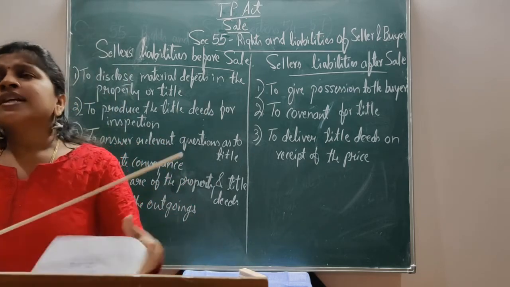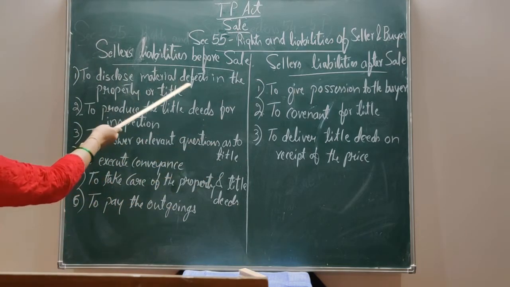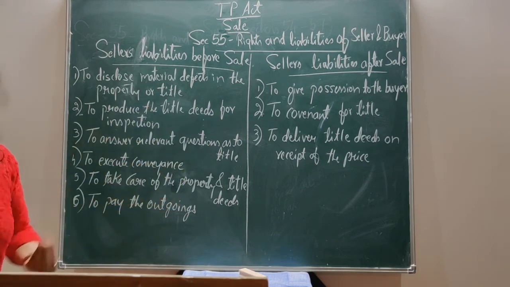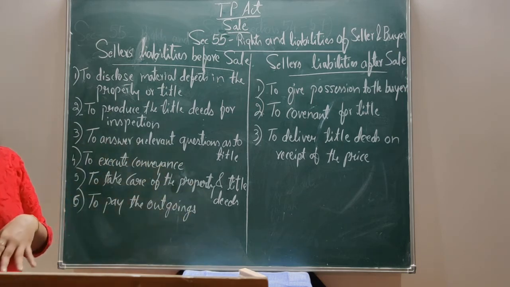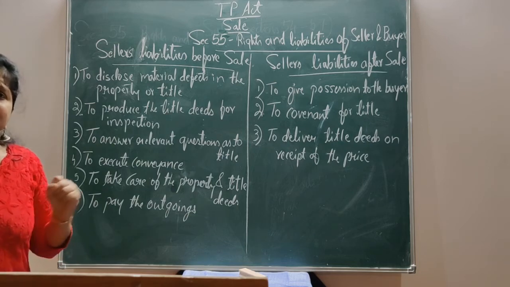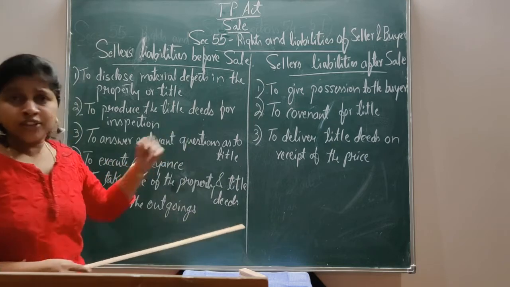Here, the seller's duties before sale: he has to disclose the material defects in the property. He has to produce the title deeds for inspection whenever the buyer demands, and to answer relevant questions regarding the property or regarding his title. If there are any questions, they have to be answered by the seller to the buyer.